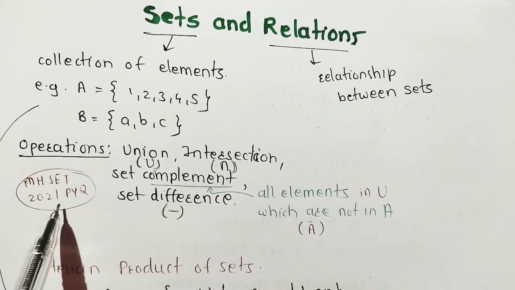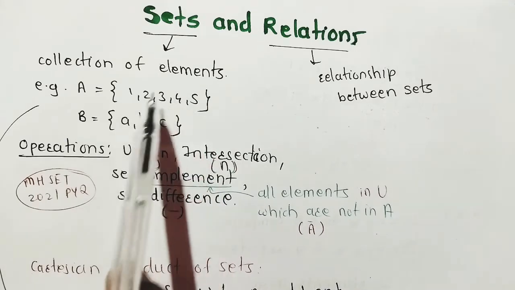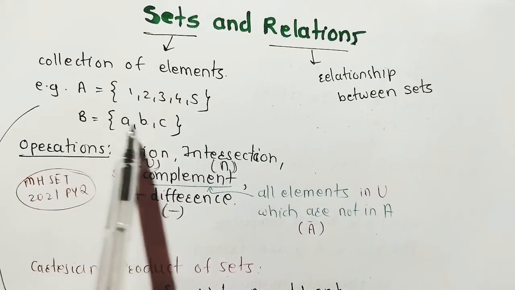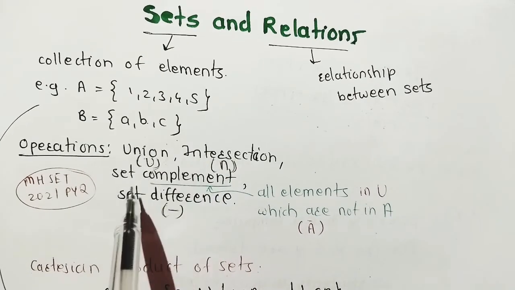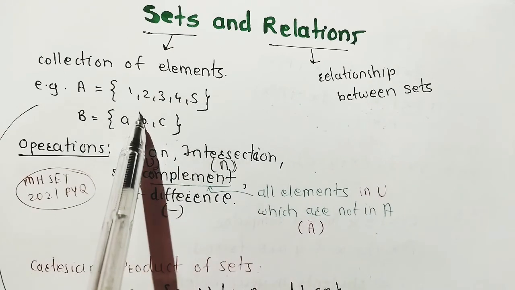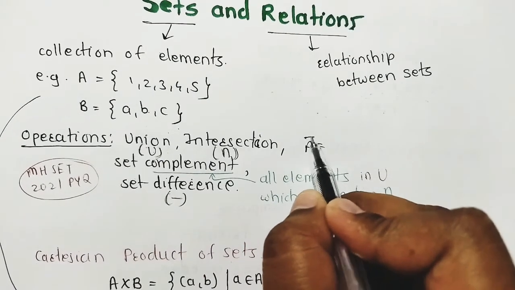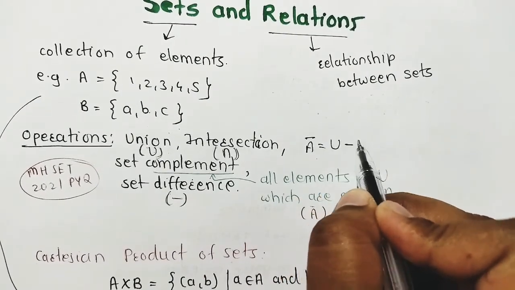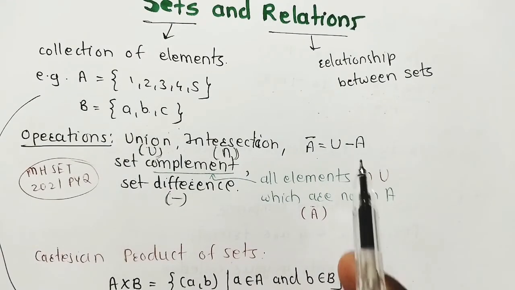In Maharashtra SET 2021, there is one question. What are the basic operations of set? Now, basic operations of sets are union, means combination of all these. Means if we take union, all the values come in one set. Intersection, what is common between these two sets? Set complement, means all the elements in universe which are not in A. Means if we take set A and we have to find A complement, it is nothing but U minus A. All the elements in U which are not in A.